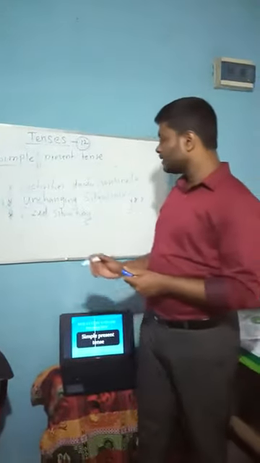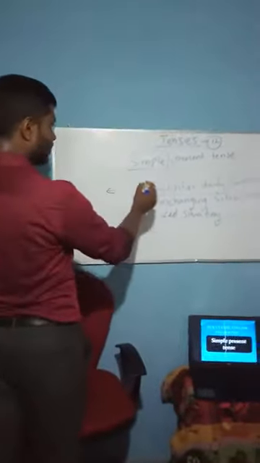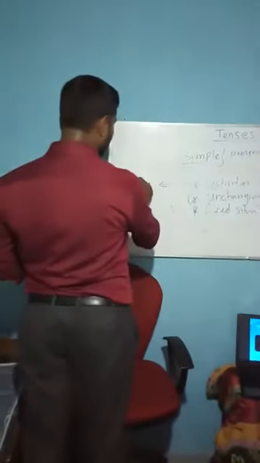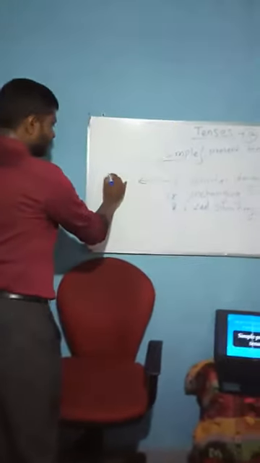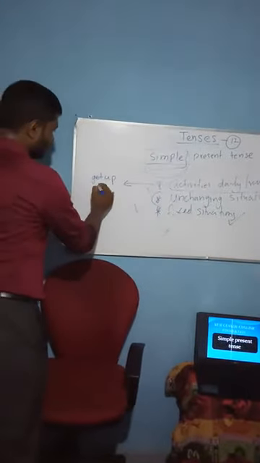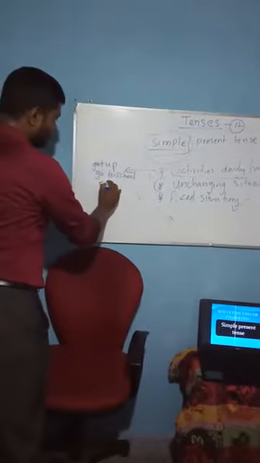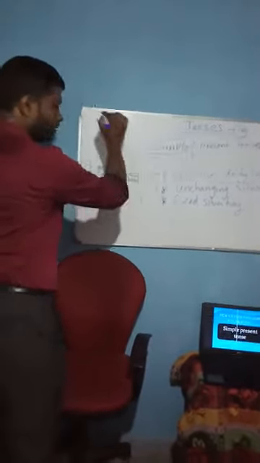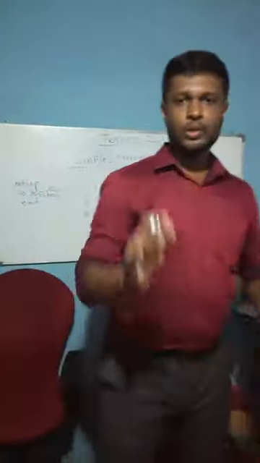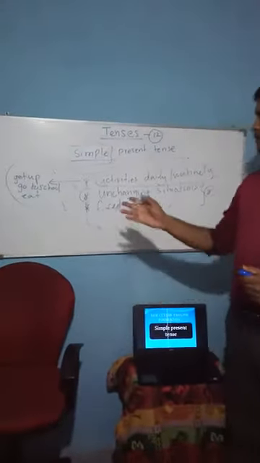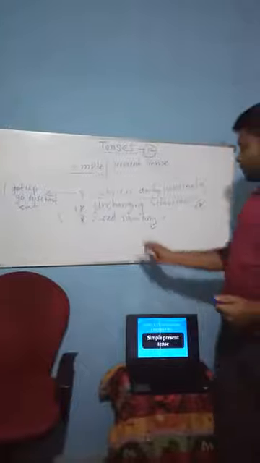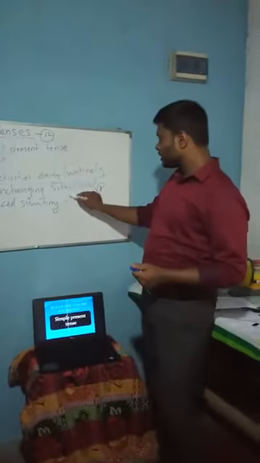So these are the things that I told you. From the activities you perform daily, you normally get up, you go to school, you eat. There are a number of activities you do daily. So these activities can be expressed in simple present tense. The next part I was talking about was the unchanging situations.